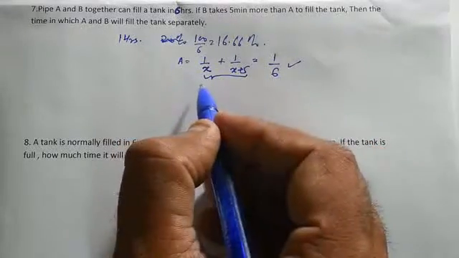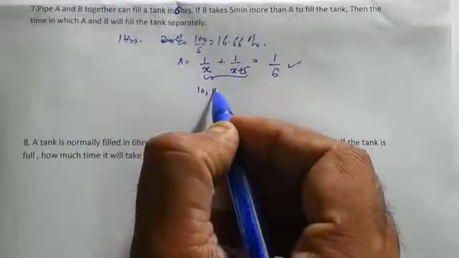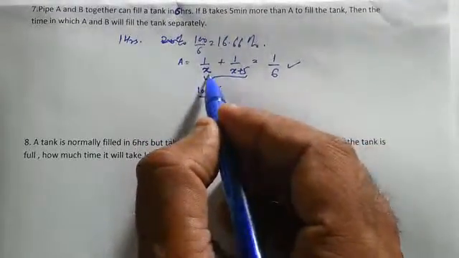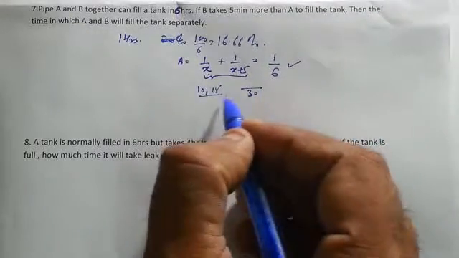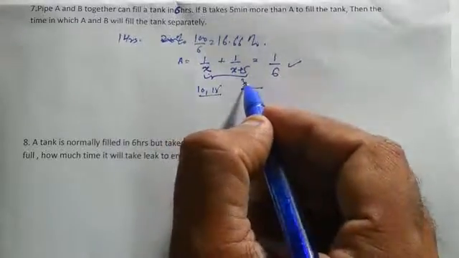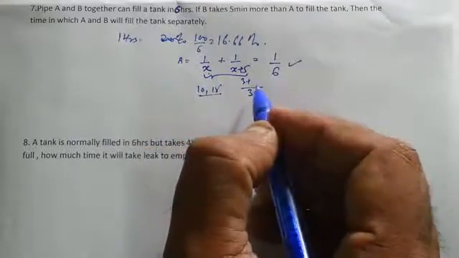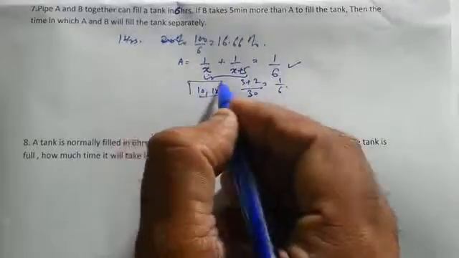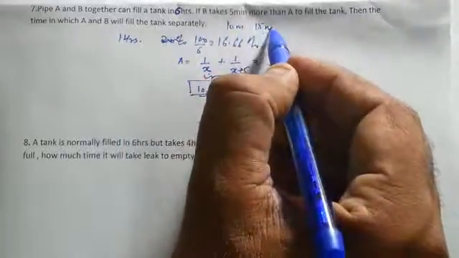One of the options which is given to us is, let us say, 10 and 15. So let us try it, because if it is 10 and 15, we have 30 as our LCM. 10 times 3 is 30, and over here it will be 2. So it becomes 1 upon 6. So we'll go for this option, that is 10 minutes and 15 minutes.